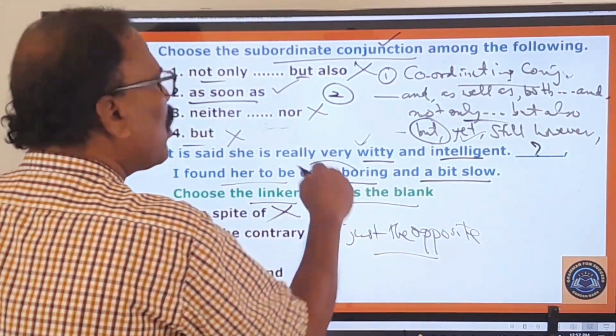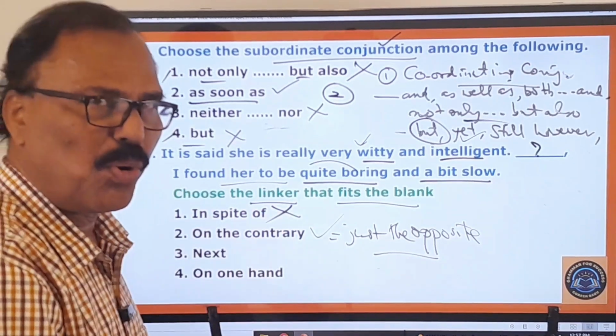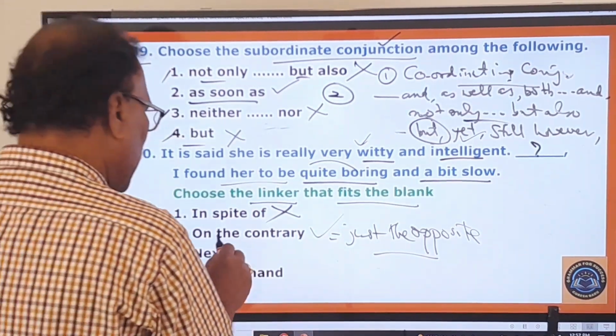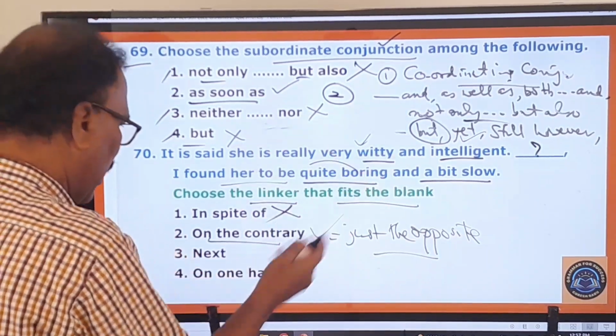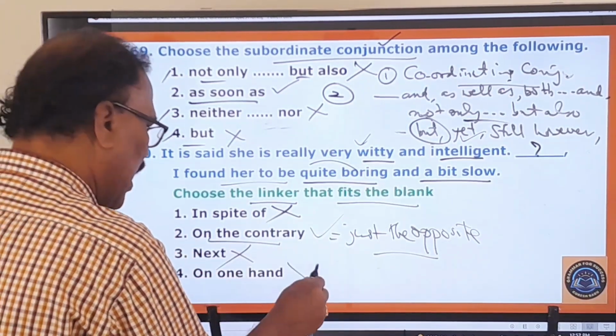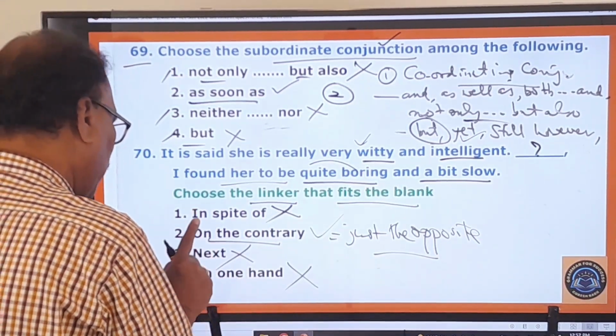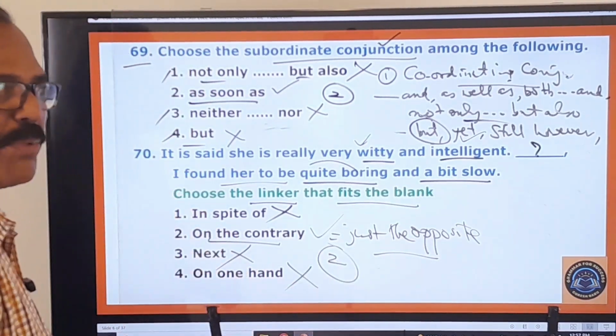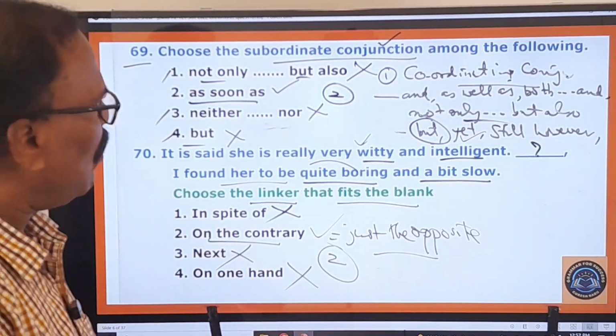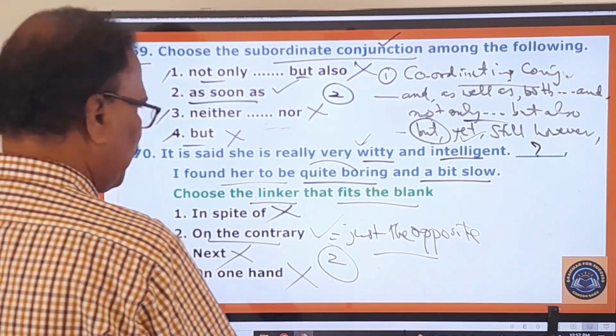I found her to be quite boring and a bit slow. So here only this linker can be used. In spite of, you cannot say. Next you cannot use. On one hand you cannot say. So the first one, third one, fourth one are absolutely wrong. Only the second one is the right option, your right answer. Now let's move on to other questions.